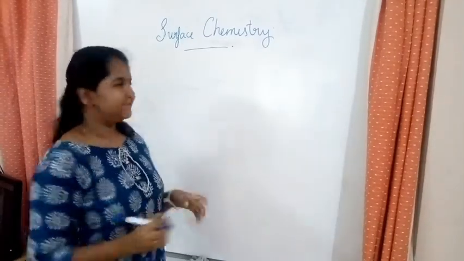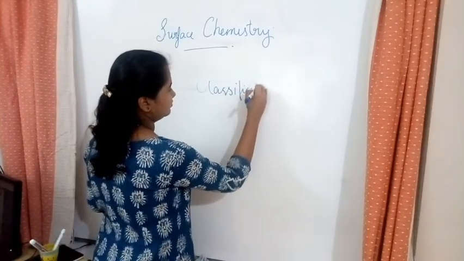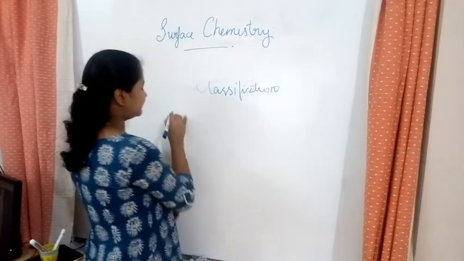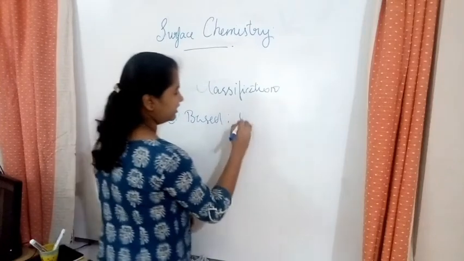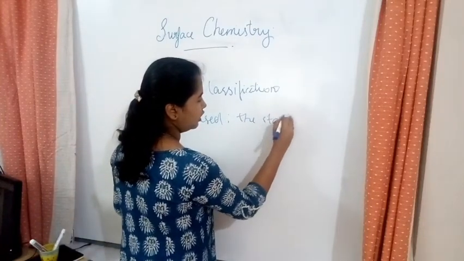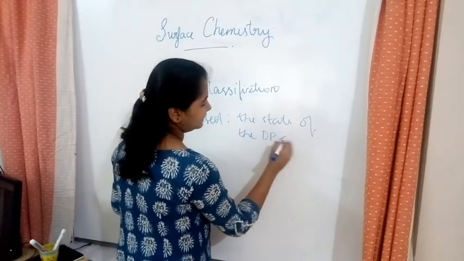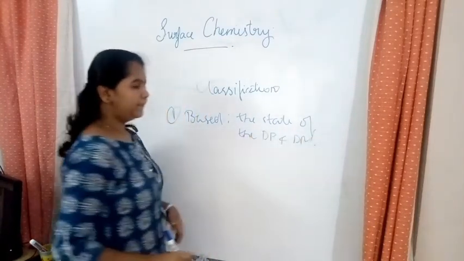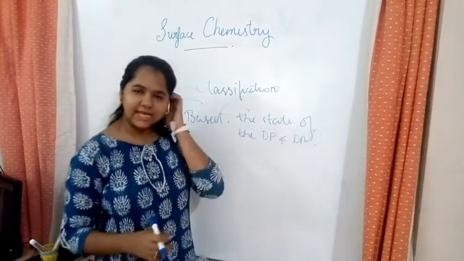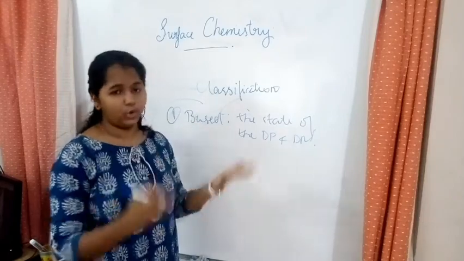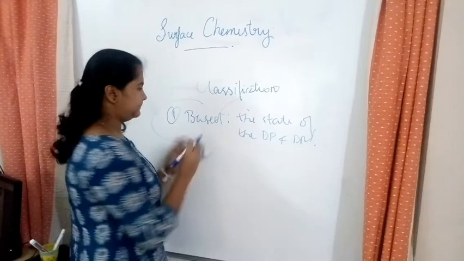Now we will discuss the classification. The first classification is based on the state of the dispersed phase and dispersion medium. What all kinds of states do we know? The three main states are solid, liquids, and gases. So let's see.